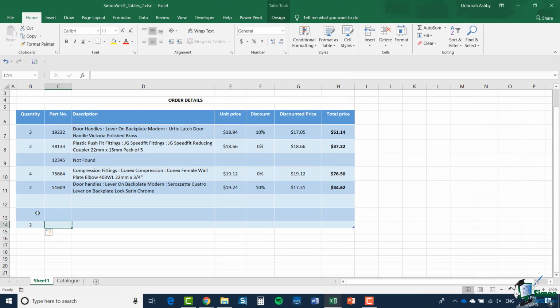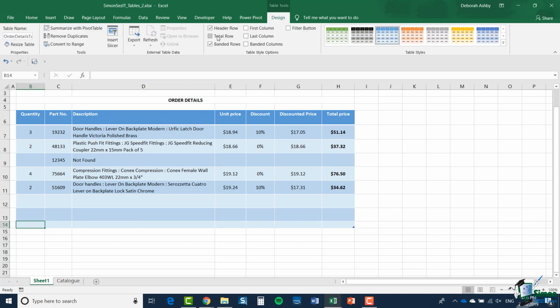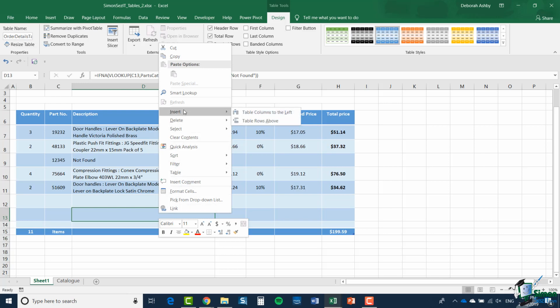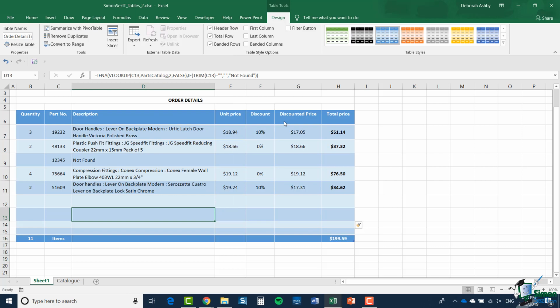Having said that, I'm actually going to clear the number 2 that I just added into this table, and I'm going to switch the totals row back on. Now, something else I'm sure you won't be surprised by is the fact that you can also insert a row by selecting a row in the table. And with a right click, one of the options is Insert, and you have 2 options, table columns to the left or table rows above. So let's select that last option. And there you go, you have another row inserted into your table.